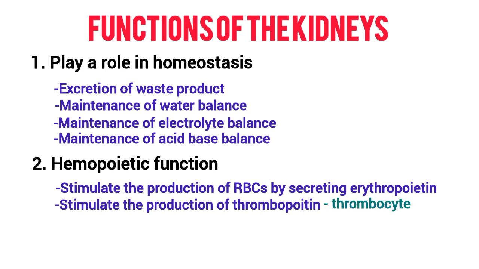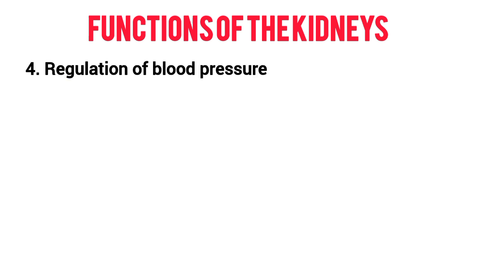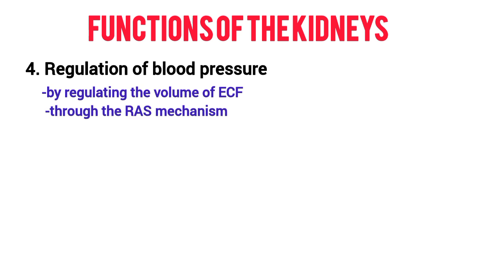Another function is that the kidney is implicated in endocrine function. Kidneys secrete many hormonal substances in addition to erythropoietin and thrombopoietin. Another function is the regulation of blood pressure. Kidneys play an important role in the regulation of arterial blood pressure. Kidneys regulate arterial blood pressure in two ways. Number one is by regulating the volume of extracellular fluid, and number two is through the renin-angiotensin mechanism.